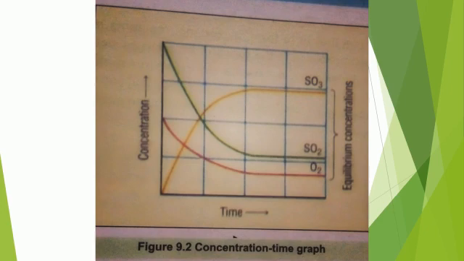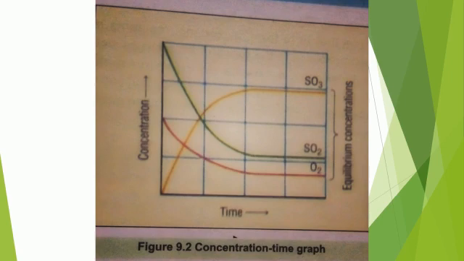But the concentration of sulfur dioxide and oxygen is very high at the start, and with the passage of time this concentration decreases. You can see these green and red lines going downward. And at a certain stage, the concentrations become almost constant.